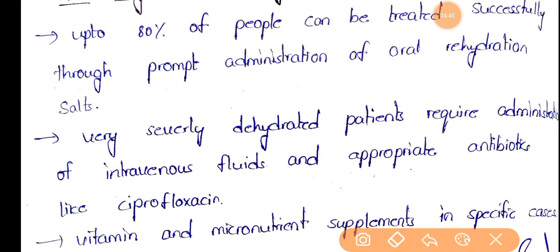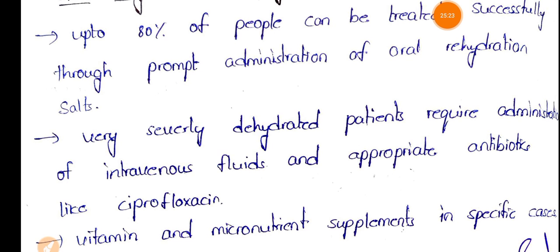In very severe dehydration patients, they require administration of intravenous fluids and appropriate antibiotics like ciprofloxacin. So here, to treat the Vibrio cholerae bacterial infection, we should use ciprofloxacin as the antibiotic, and we should also give intravenous fluids, like saline. And vitamins and micronutrients should also be supplied to the patient.